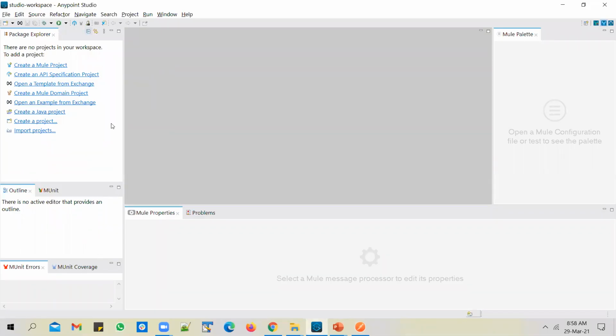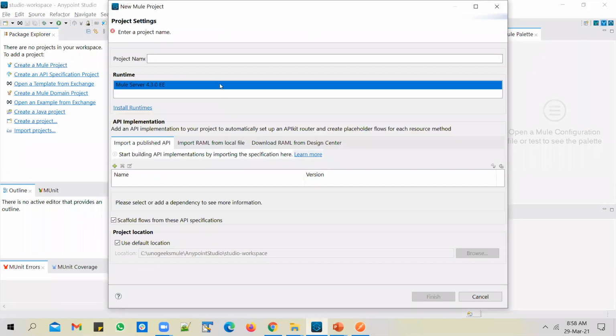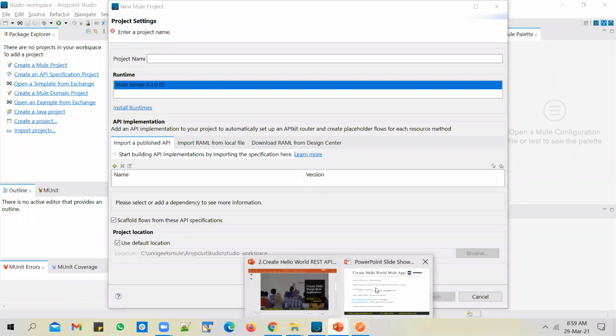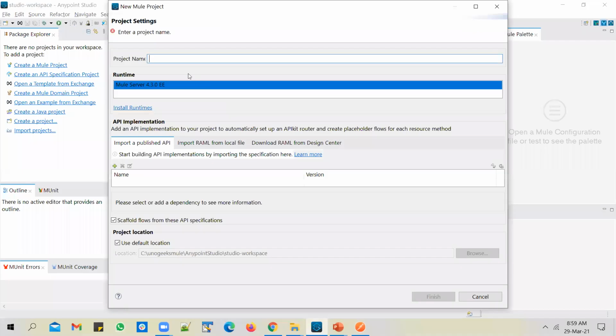So I've shown how to set this up in the previous video, how to download and set up Anypoint Studio. So create a new Mule project and give it a name. You can probably call it Hello World Mule app, and you can just click OK.